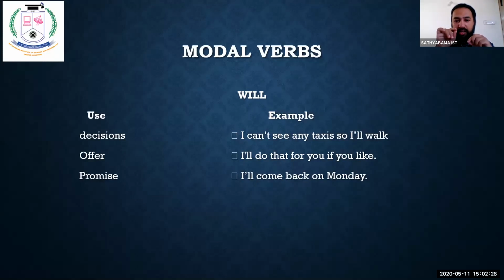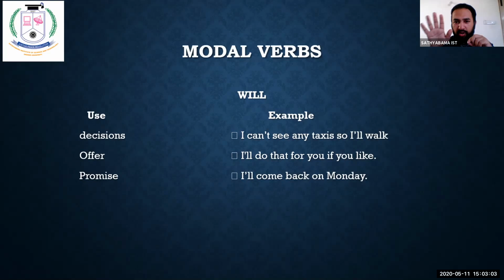Decisions: I can't see any taxis, so I will walk. Offer: I will do that for you if you like. Promise: I will come back on Monday. My dear friends, will is used with friends, family members, colleagues, seniors, juniors. With everybody, we use this word will.